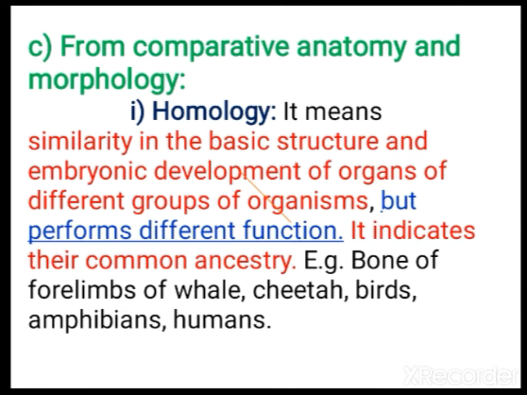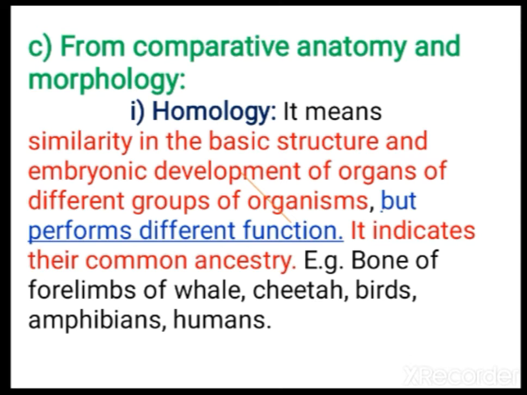From comparative anatomy and morphology, here we can study homology and analogy. Homology means what? The organs, when you see them externally, may look different morphologically and may perform different functions, but when you study internally and the embryological development of the organs, they resemble each other. Anatomically they will be similar, morphologically they will be different, and they will perform different functions.